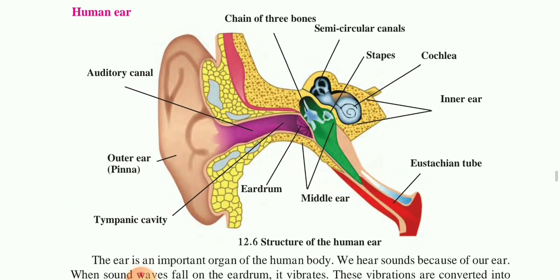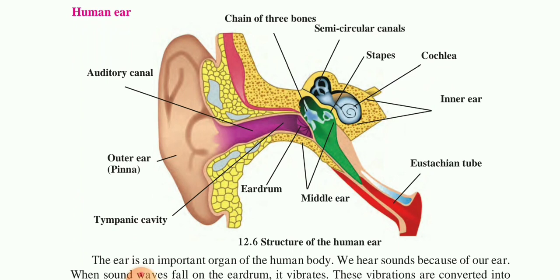Human ear: you are required to learn about the human ear and its working. See the structure of the human ear. It has three parts: outer, middle and inner ear. The outer ear is made up of the pinna, which collects the sound and carries it into the auditory canal, then the tympanic cavity.